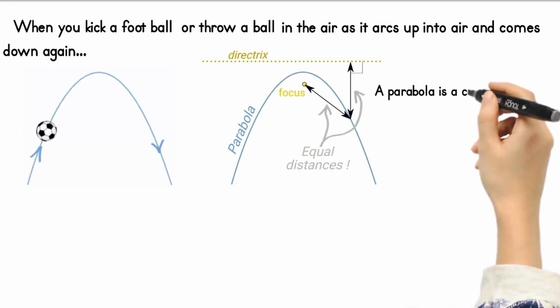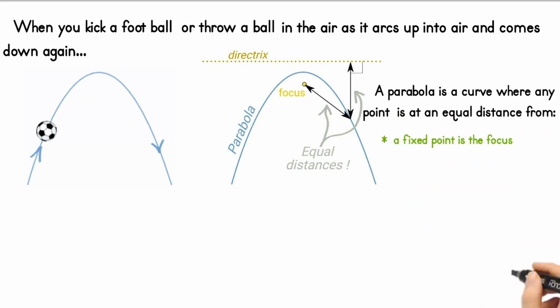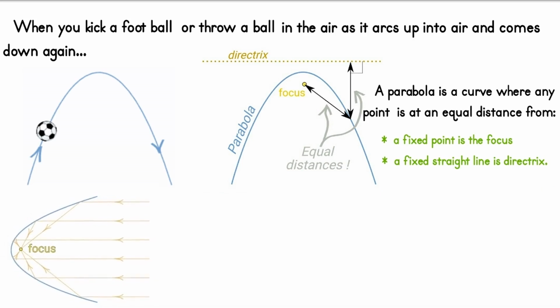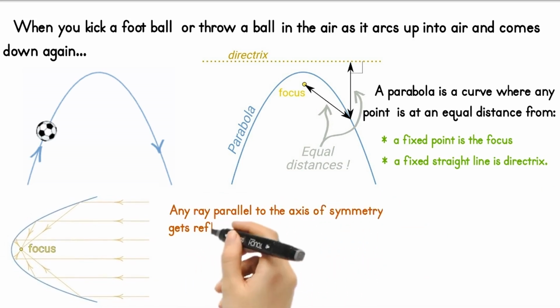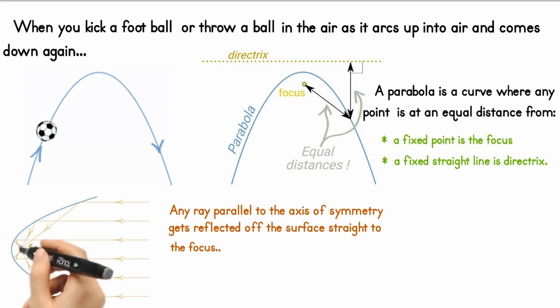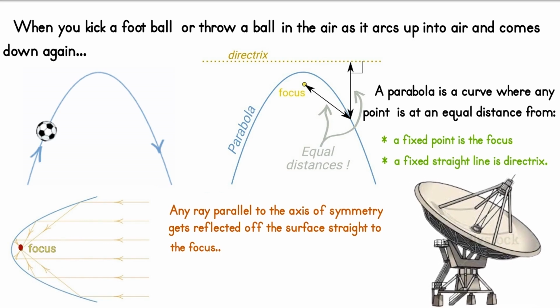A parabola is a curve where any point is at equal distance from a fixed point, the focus, and a fixed straight line, the directrix. Also, one amazing parabolic property is that any ray parallel to the axis of symmetry gets reflected off the surface straight to the focus. That explains why that dot is called the focus, because that is where all those rays get focused. So the parabola can be used for satellite dishes, radar dishes and so on.